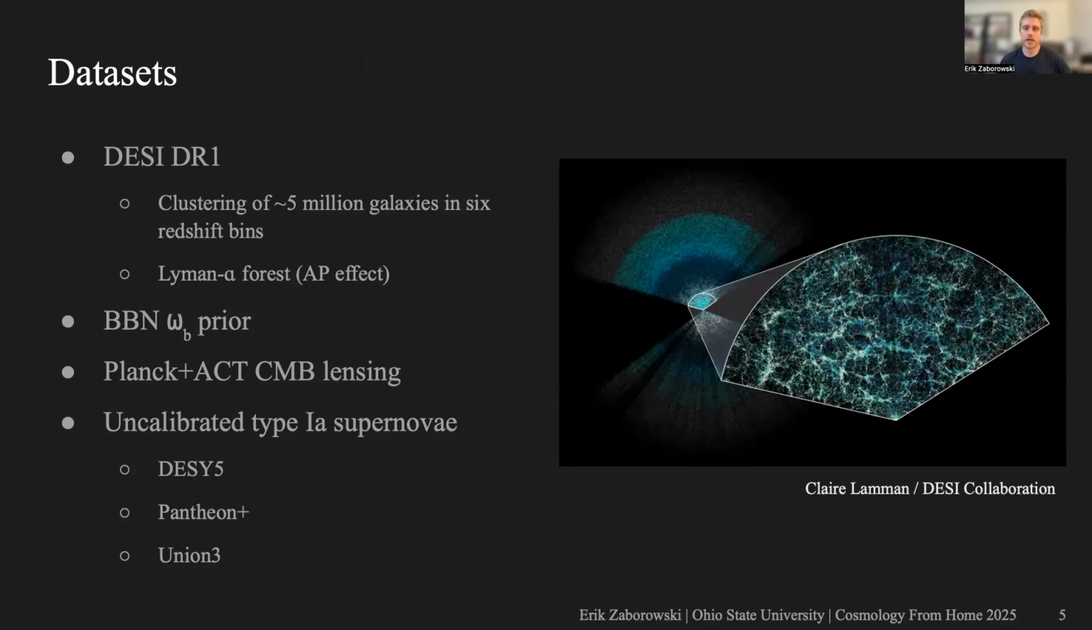And then on top of this, we layered on CMB lensing from Planck and ACT, as well as separately combining with each of the DES Year 5, Pantheon Plus, and Union 3 supernova data sets, which is similar to the main DESI papers. And if you haven't thought about this before, it may be counterintuitive, but only one of these data sets actually contains sound horizon information, and that is the DESI clustering.